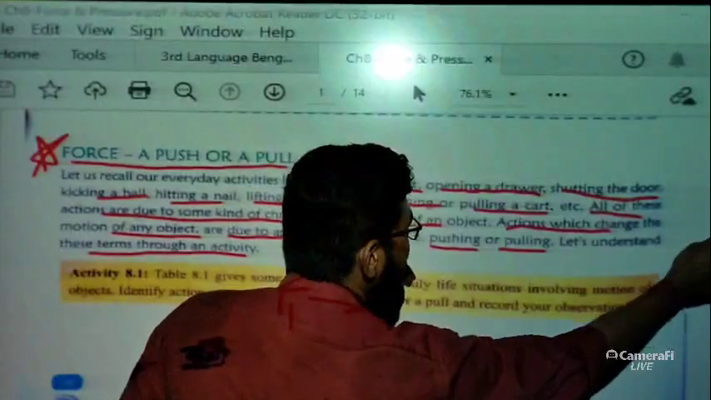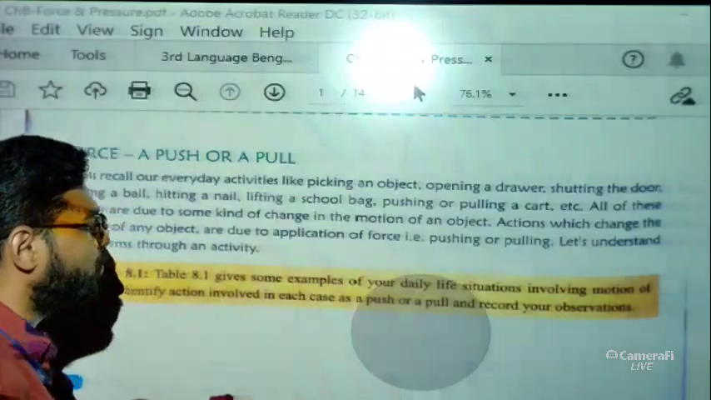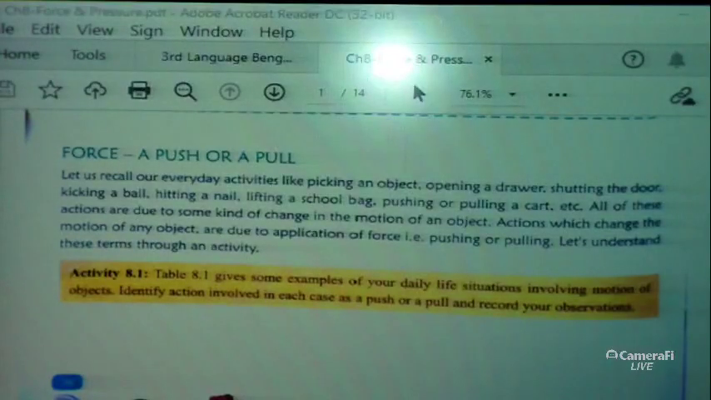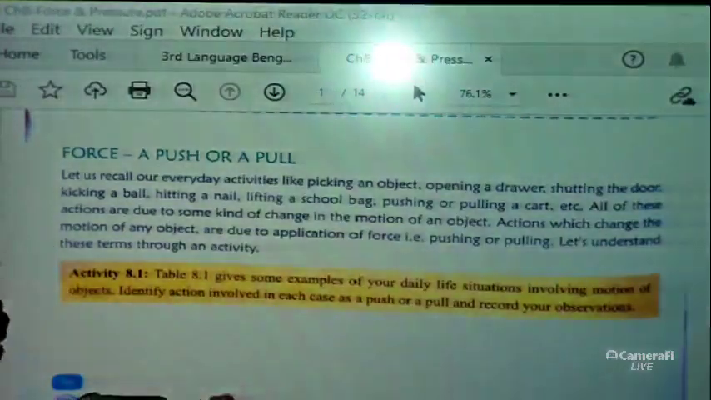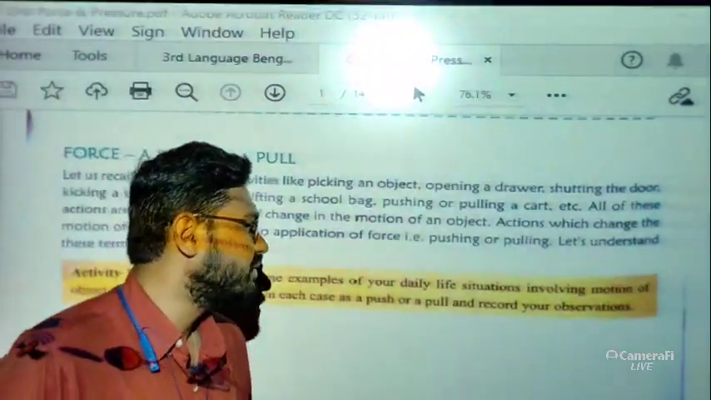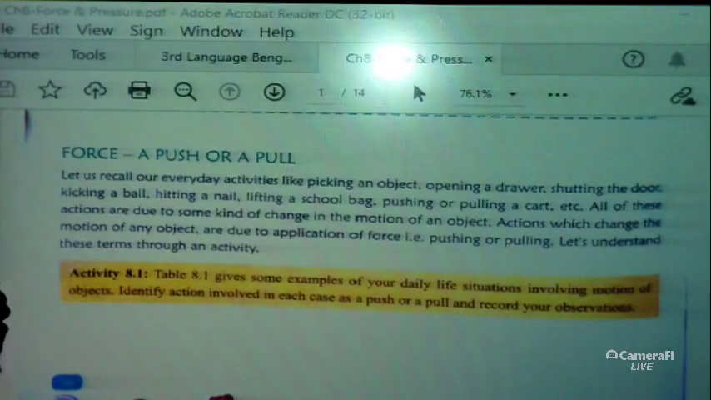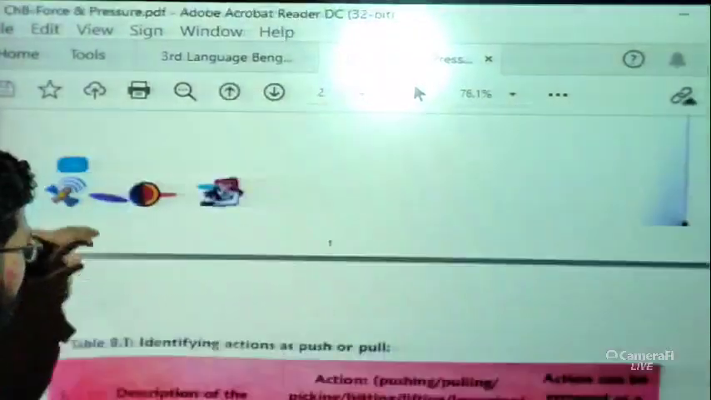Okay. So this is the very basic introduction part of the chapter. Now let us start: how can we define a push or a pull? Basically, this activity tells us there is a table. This table gives some examples of your daily life situations involving motion of objects. You have to identify the action involved in each case, whether it is a pull or a push. Okay. So you have to record your observations. Let me show you the table.